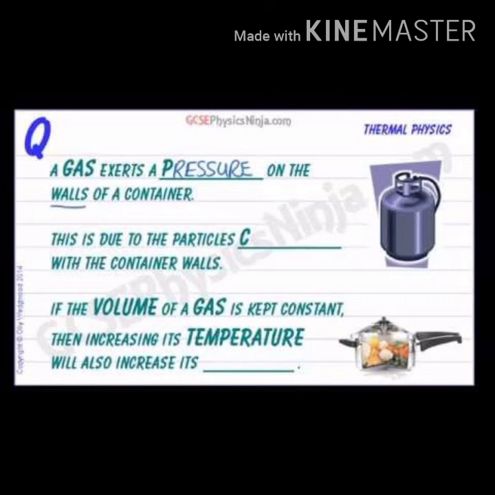So when you increase the temperature of the pressure cooker, there is more force. It will start whistling because the particles are able to apply force on all sides of the walls of the container. So they exert pressure and are able to whistle. That is the application of the pressure cooker.